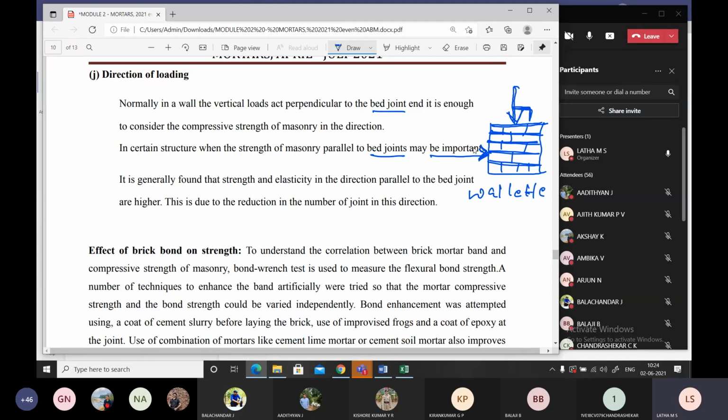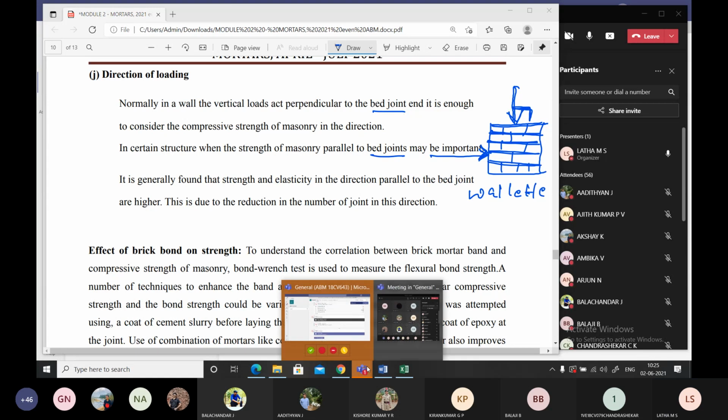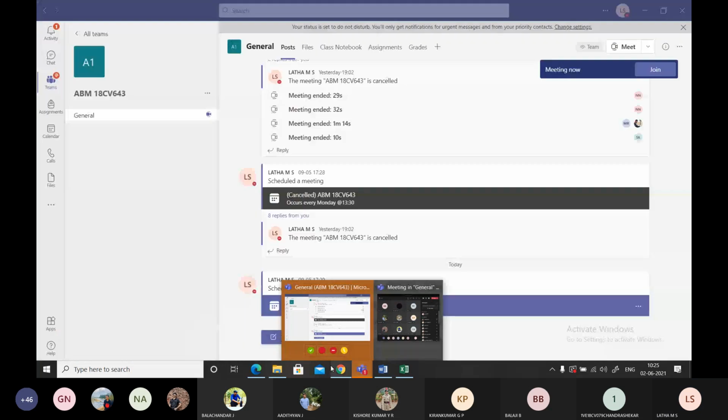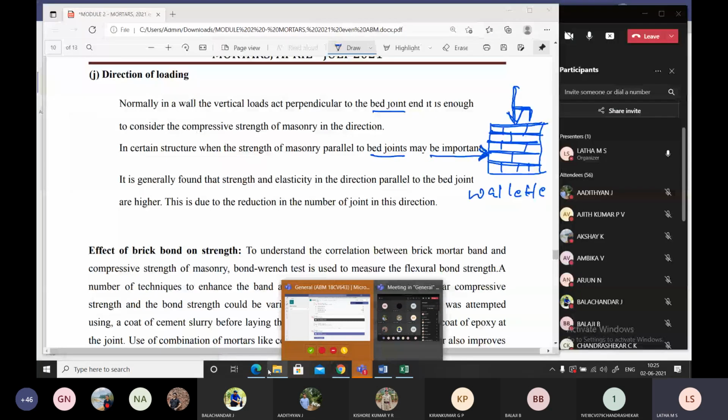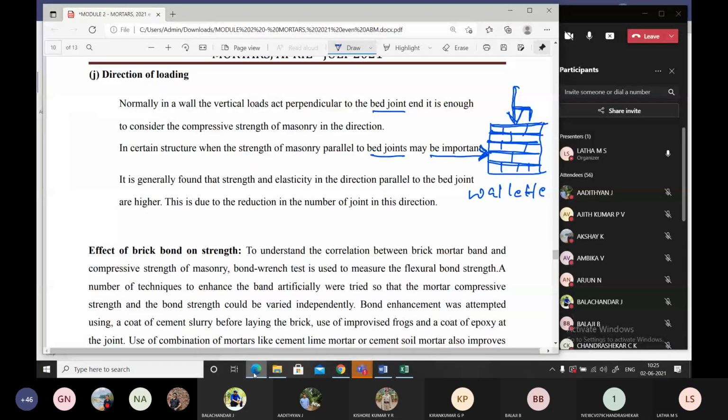If I'm loading vertically, it is perpendicular to the bed joints.